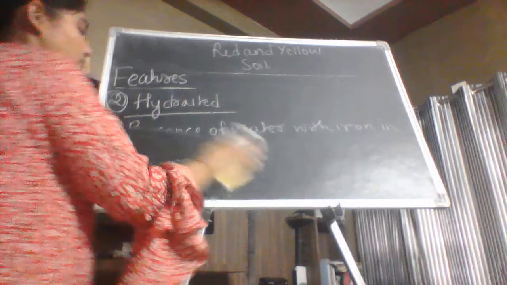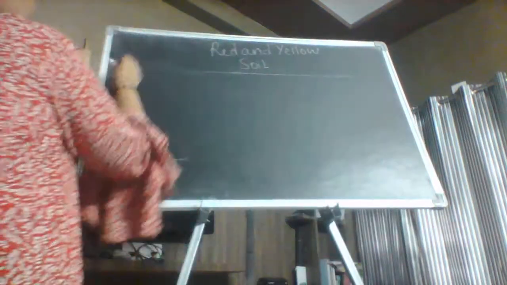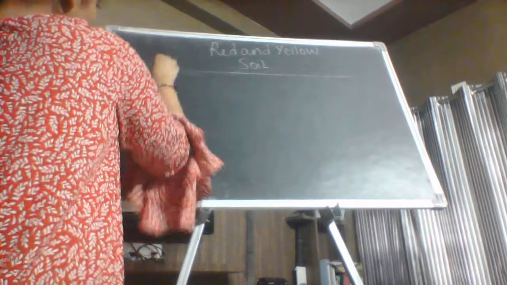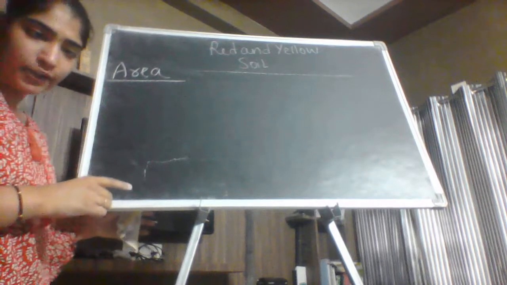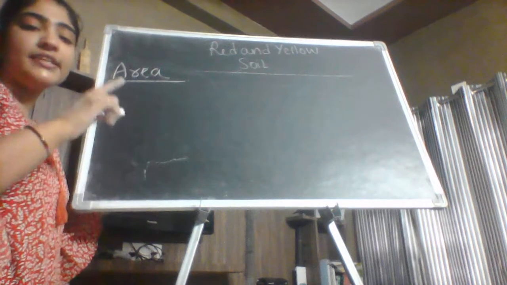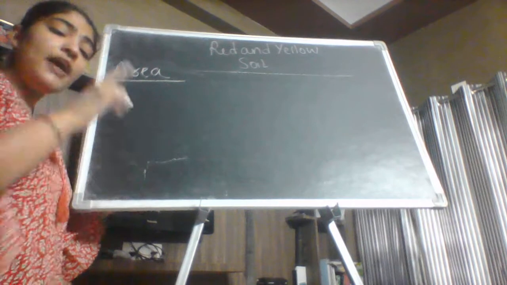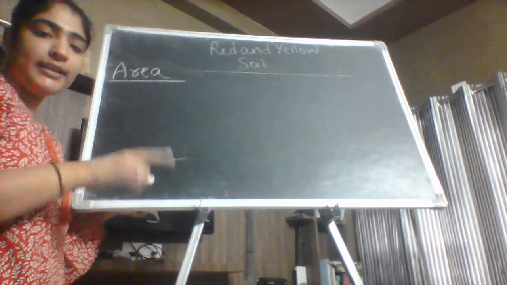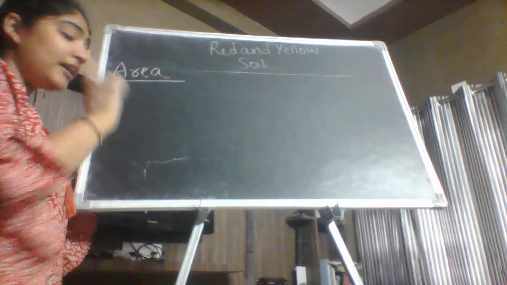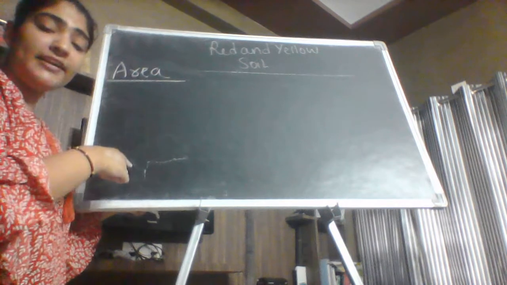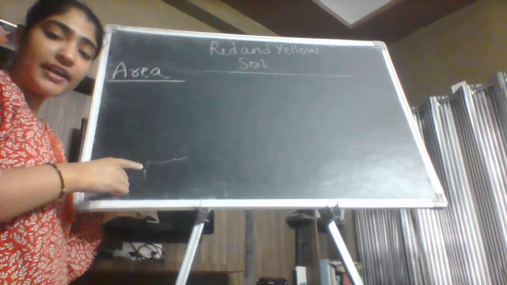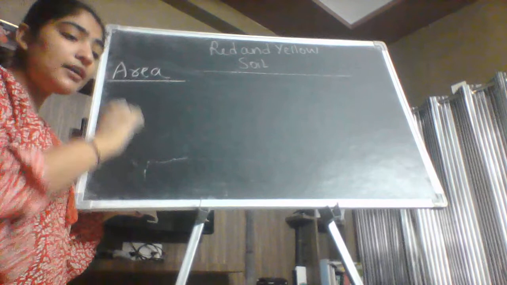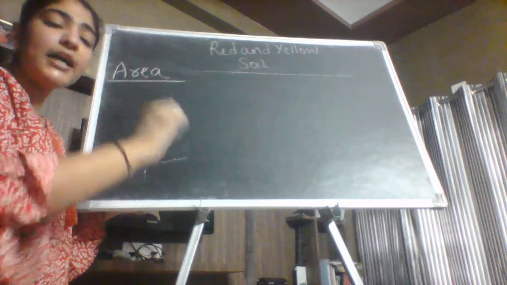Now let's recapitulate the areas of the red and yellow soil. Now what are the areas of the red and yellow soil? The first area of the red and yellow soil was the southern and the eastern parts of the Deccan Plateau. The meaning of the Deccan Plateau I have discussed in this video in short. You can understand the meaning of the Deccan Plateau in depth in my earlier video. Now the second area of the red and yellow soil was the parts of Odisha and Chhattisgarh. The third area of the red and yellow soil is the southern part of the middle Ganga plain.